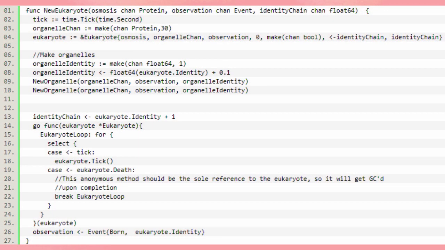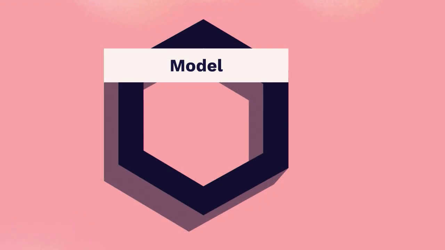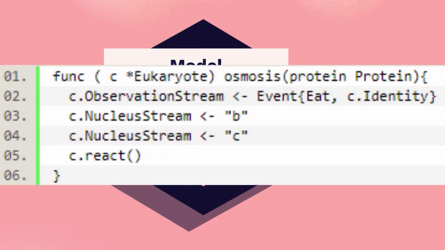For the constructor, all that has really changed is during this creation, because we are biologically fissioning out and we need a certain number of organelles simply to survive, there may be biological fission that happens and the cell simply dies, but that's not what we're worried about. We're worried about modeling successful binary fission. We create some organelles, and this would be just encoded in the RNA. It'd be whatever happened to be part of this eukaryote. It would split and succeed and have these new organelles as well. And then, of course, in osmosis of the eukaryote, we send some different proteins into our interior stream. So basically, we pulled it in, we've done some processing, we sent some different proteins into our interior nucleus stream.